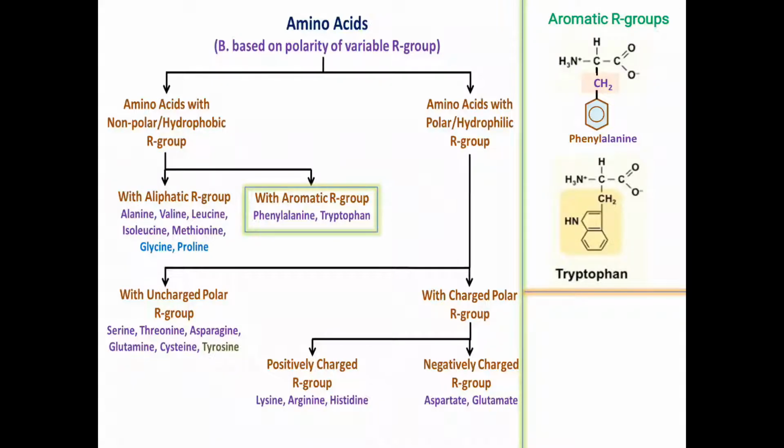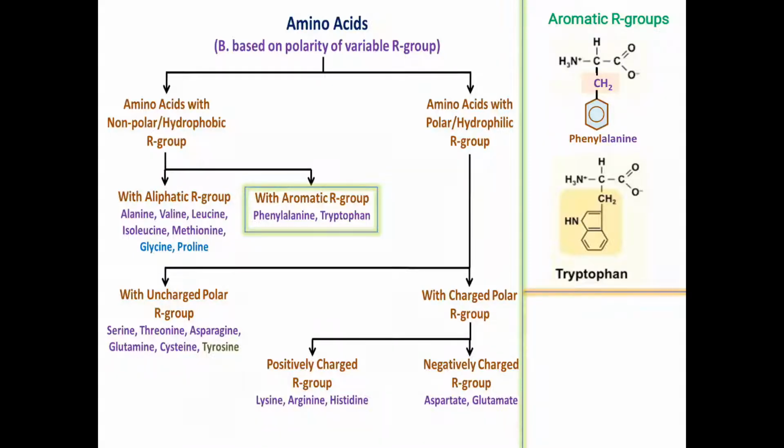And the next aromatic R group containing amino acid is tryptophan. In the structure of tryptophan, you can see that after the 1 carbon methylene bridge or spacer, there are 2 ring structures. The first ring structure, which is a nitrogen containing heterocyclic 5-membered ring, is the indole ring, followed by the 6-membered aromatic ring, that is the benzene ring or phenyl group. So we can see 2 different types of cyclic groups present in tryptophan: the nitrogen containing indole ring and then the phenyl ring.